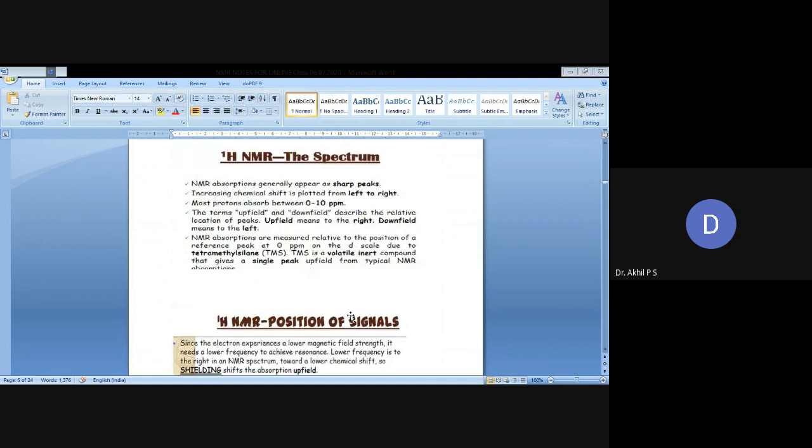And the proton NMR spectrum. NMR absorptions generally appear as sharp peaks. Increasing chemical shift is plotted from left to right. Most protons absorb between 0 to 10 ppm. The terms upfield and downfield describe the relative location of the peak. Upfield means right, downfield means left. NMR absorptions are measured relative to the position of a reference peak, that means the TMS peak. TMS is a volatile inert compound that gives a single peak upfield from typical NMR absorptions.